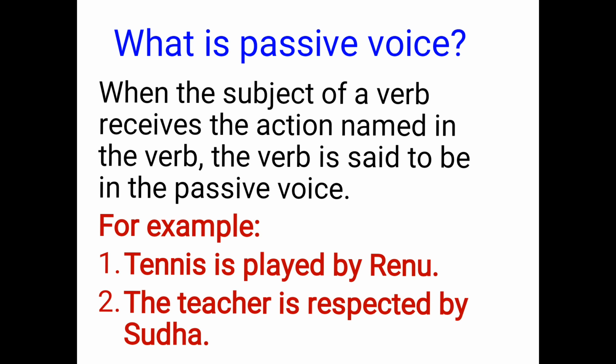The teacher is respected by Sudha. Now, what is the verb? Is respected. And the teacher is the subject of the verb. But the teacher does not perform the action of respecting. In fact, it receives the action of respecting. So, these sentences are said to be in the passive voice.